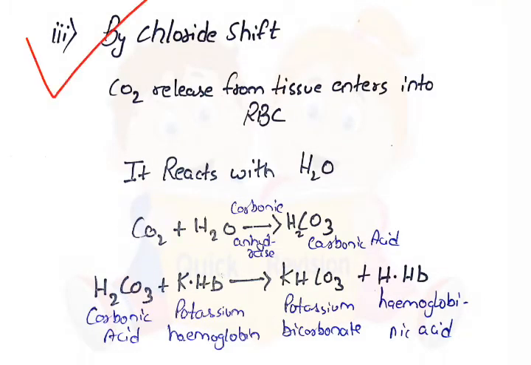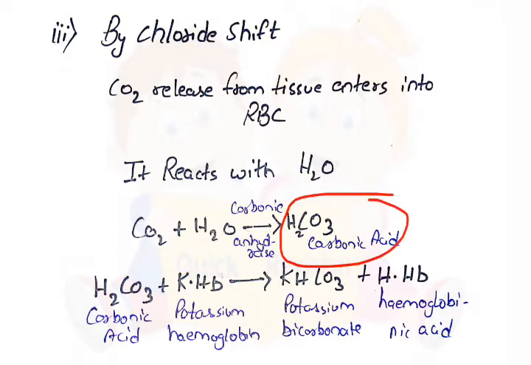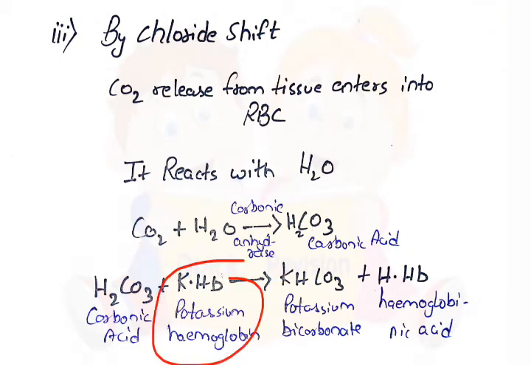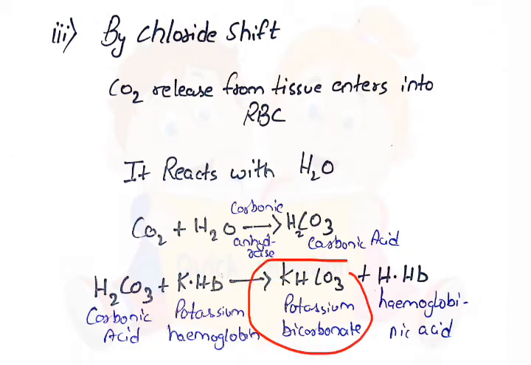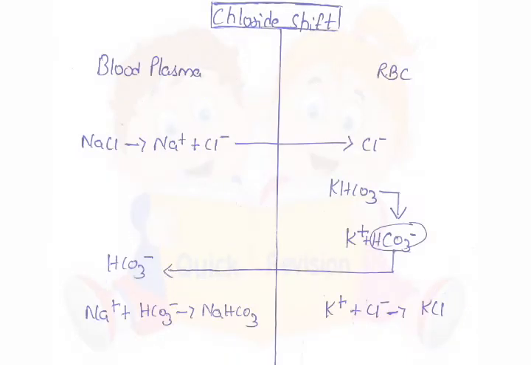By chloride shift, CO2 released from tissue enters into RBC. It reacts with H2O, so CO2 plus H2O gives H2CO3 carbonic acid in presence of carbonic anhydrase. This carbonic acid reacts with potassium hemoglobin to form potassium bicarbonate and hemoglobinic acid.